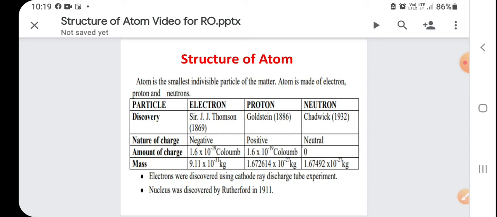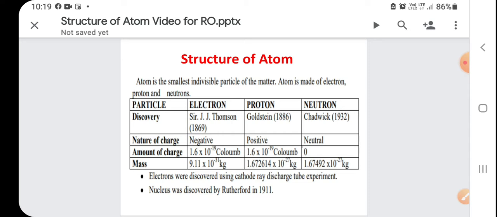Amount of charge on electron is 1.6 into 10 to the power minus 19 coulomb, it's negative. And charge on proton is 1.6 into 10 to the power minus 19 coulomb, it's positive. Same charge is there, that's why atom is neutral. Now amount of charge on neutron is 0 because negative and positive get cancelled.